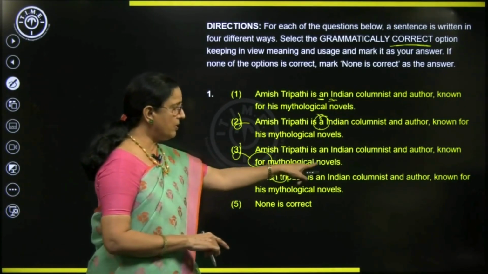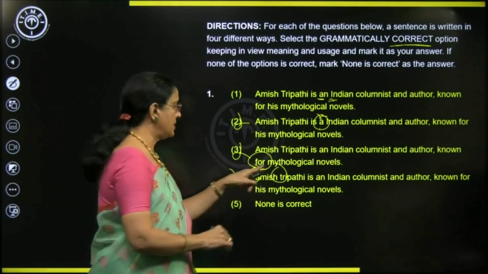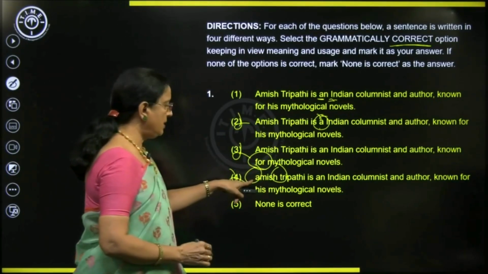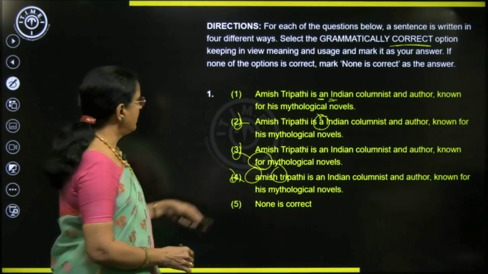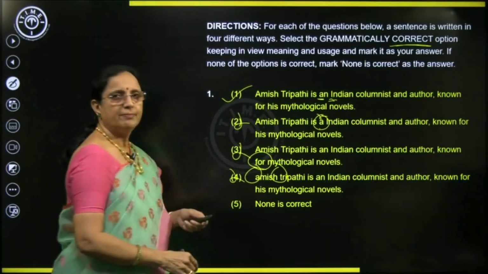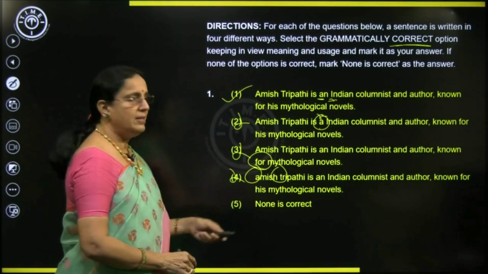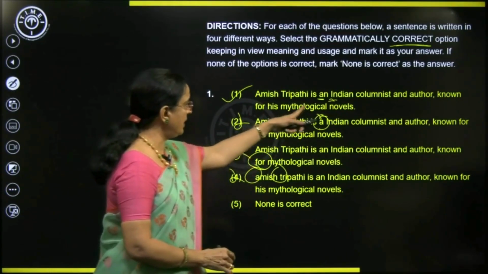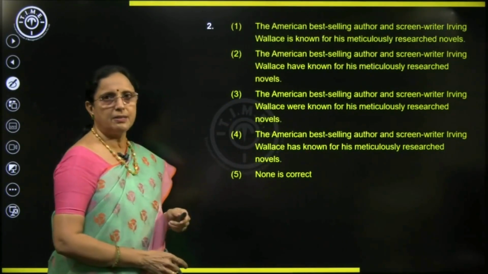So, for mythological novels is a common thing. But this is specific, related to his novels. So, his is missing here. And this is a straight one. You should start with capital letters. Clear? So, our answer is 1. You can do this confidently if you do it in this manner. You don't miss out because we are comparing the sentences. Apply the same thing to answer the other questions.